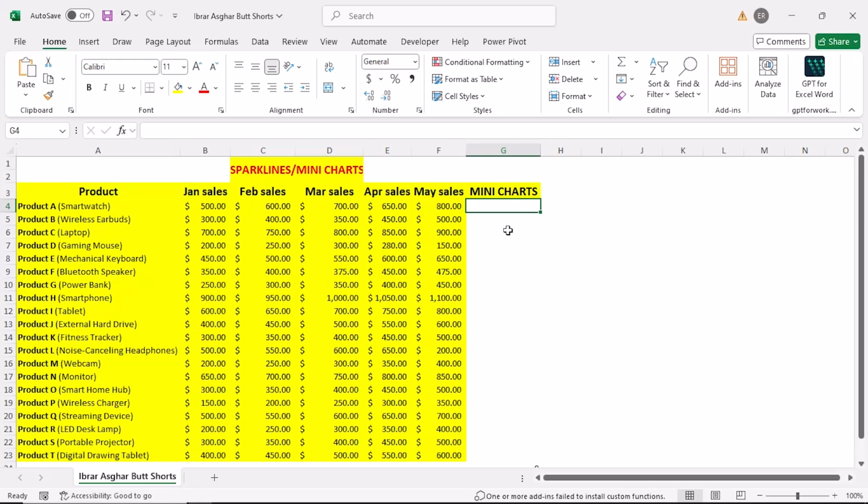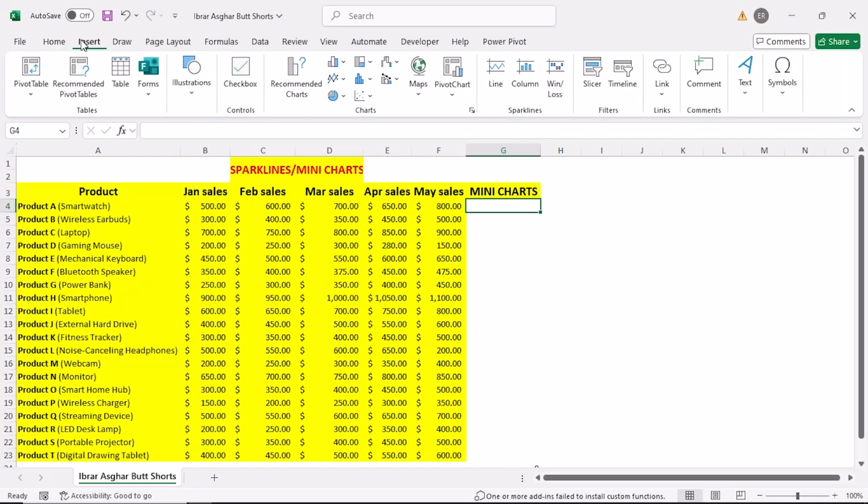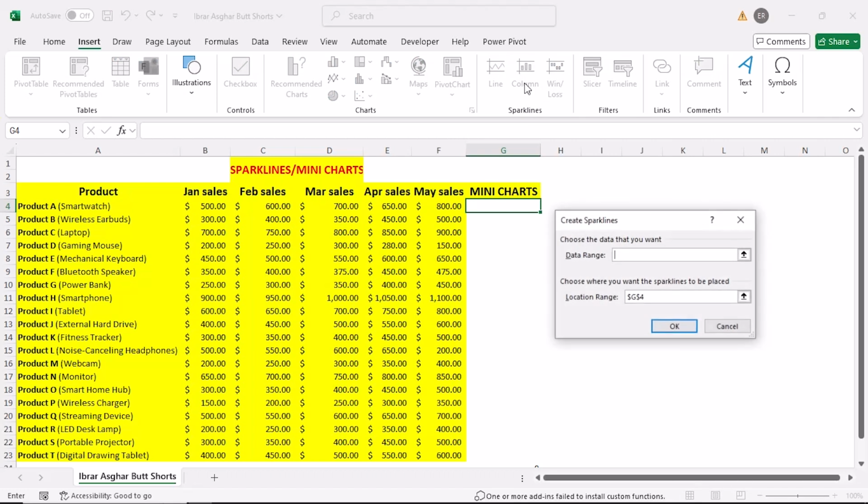In this tutorial I will show you how to put mini charts or sparklines. So first of all you need to go to this Insert tab. Here we have this Sparklines. So I am taking Column sparklines. Then this dialog box will appear.